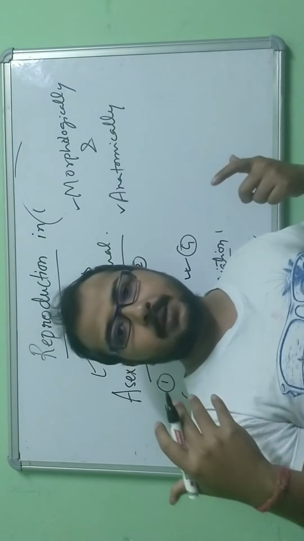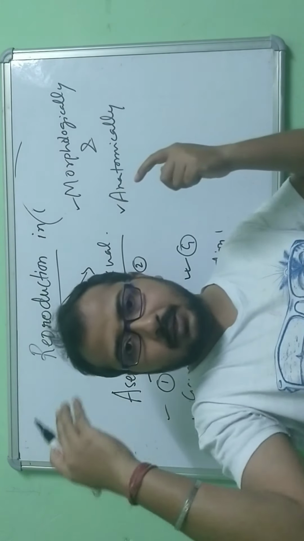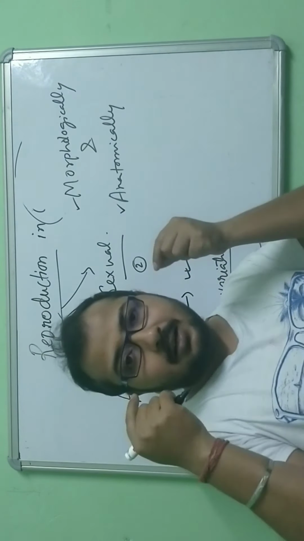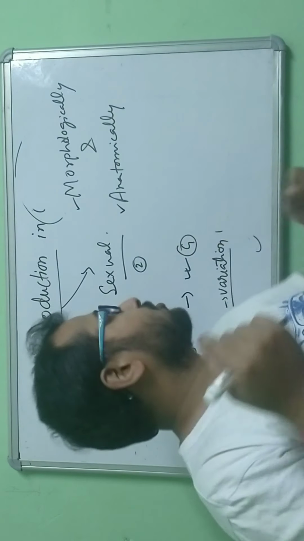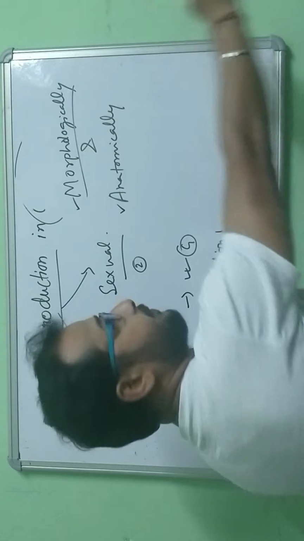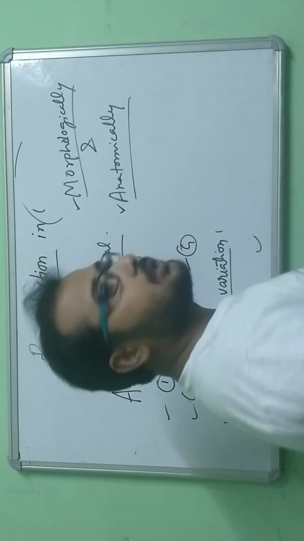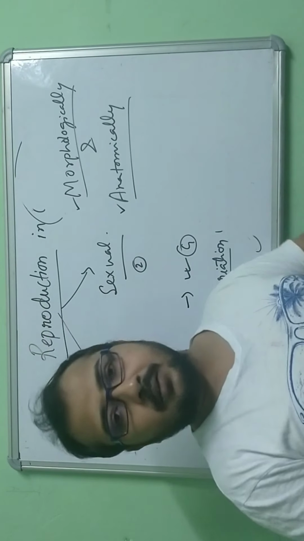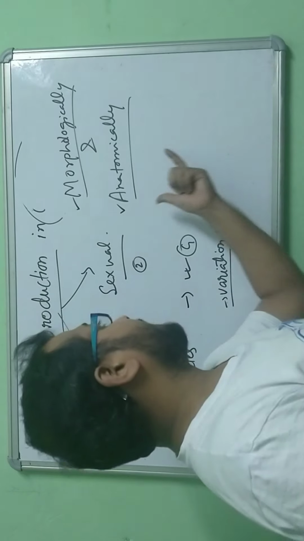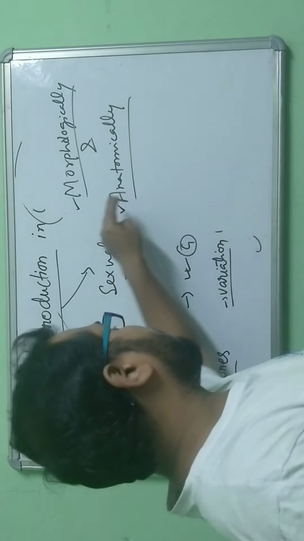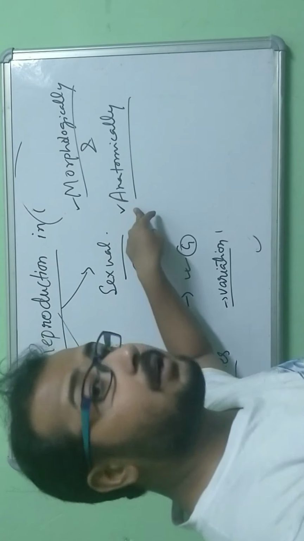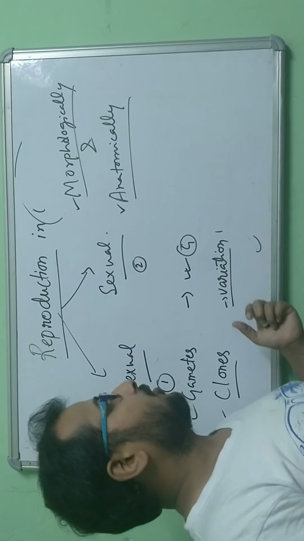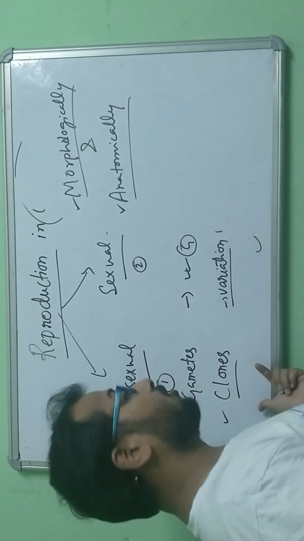Like if you look at me, the color of the hair is black, there are 5 fingers on each of the hands, and the color of the eyes. This we can see. That is the morphology. And what is anatomy? Internal structure, the internal structure of a living organism or of a cell or a tissue. That is anatomy. So organisms which are morphologically and anatomically similar to the parent are the clones.